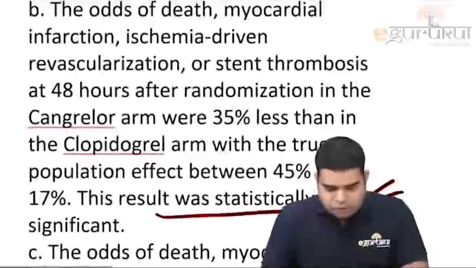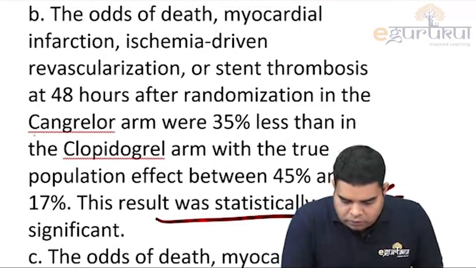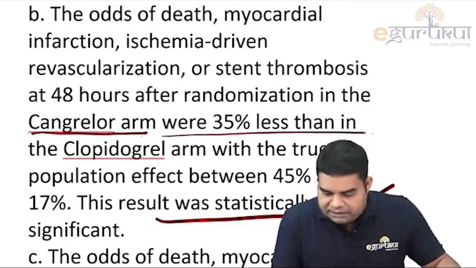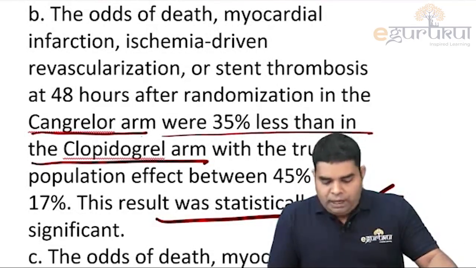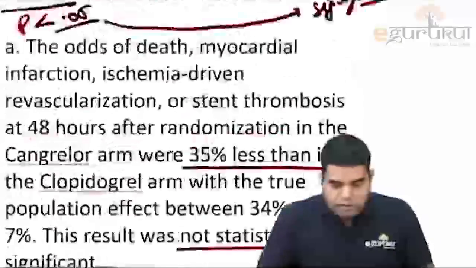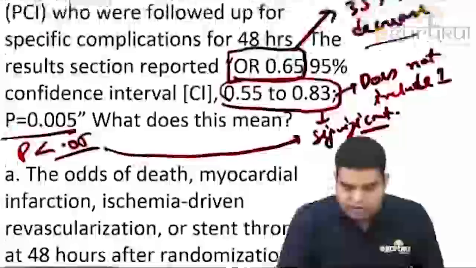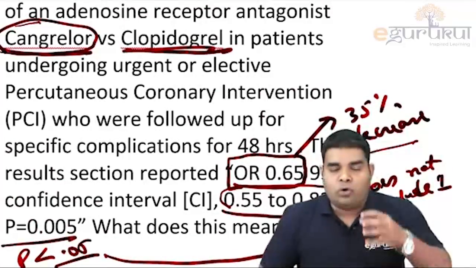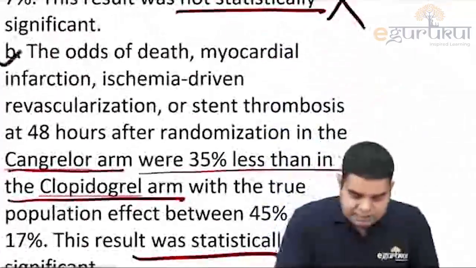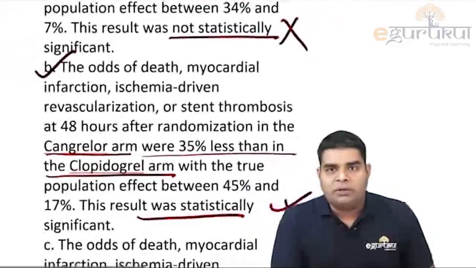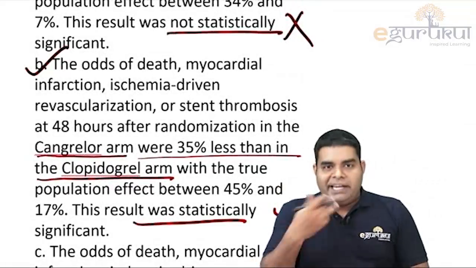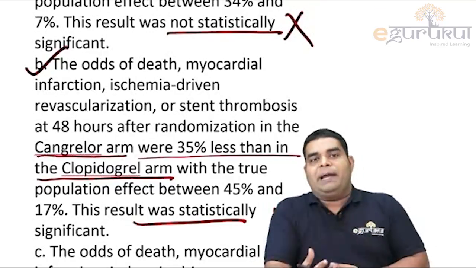B is saying that with 48-hour Cangrelor, the new drug has 35% less than the clopidogrel. So we are testing Cangrelor versus clopidogrel. Cangrelor is 35% less than clopidogrel. So the line in statement B is definitely correct, because here they are saying Cangrelor is 35% less than clopidogrel, and in option D they are saying clopidogrel is 35% less than Cangrelor.